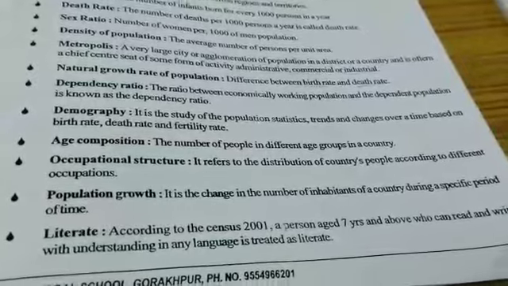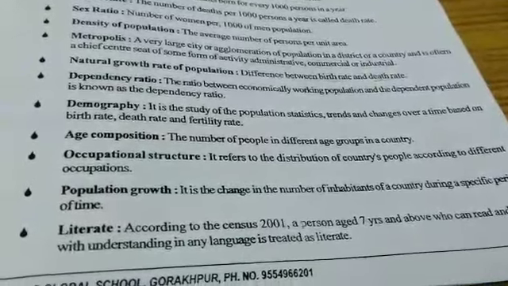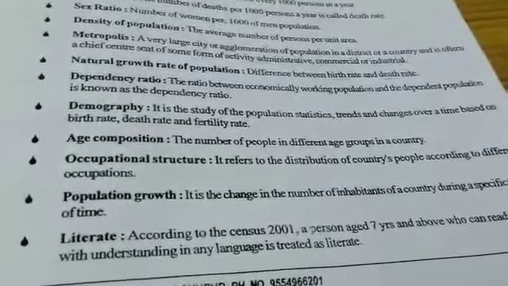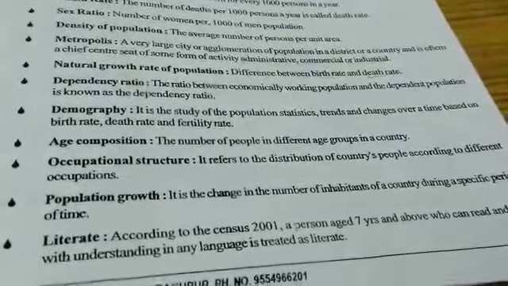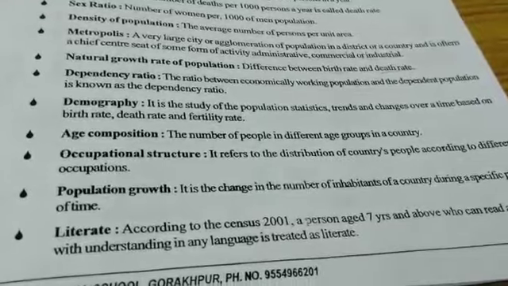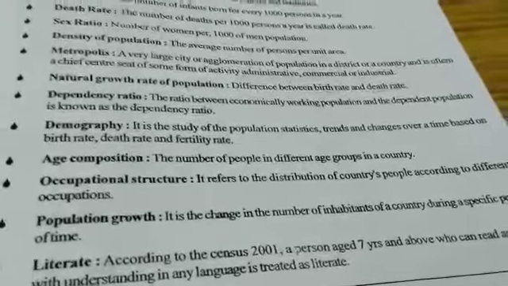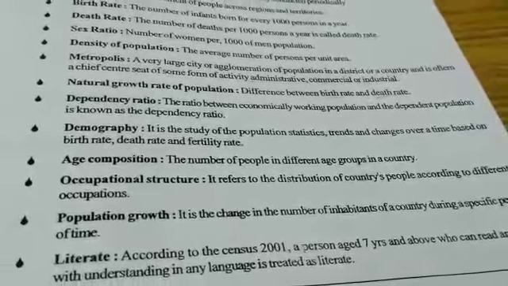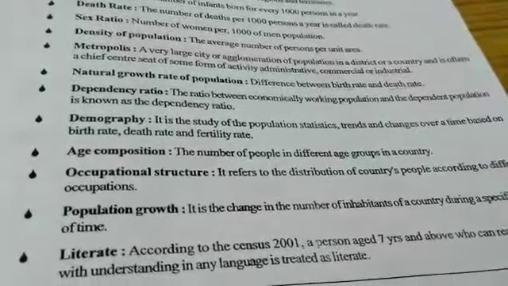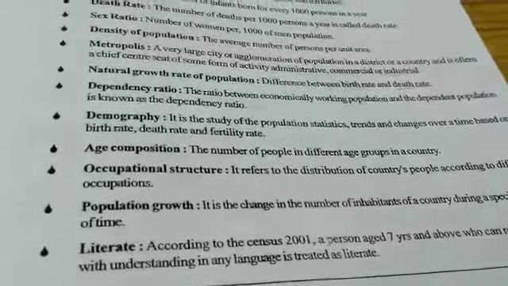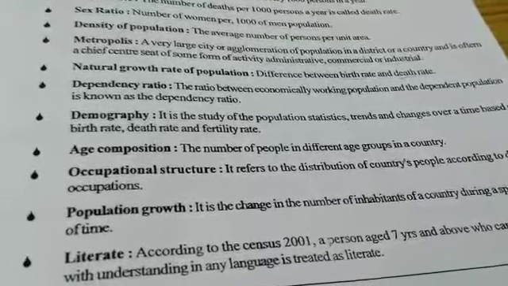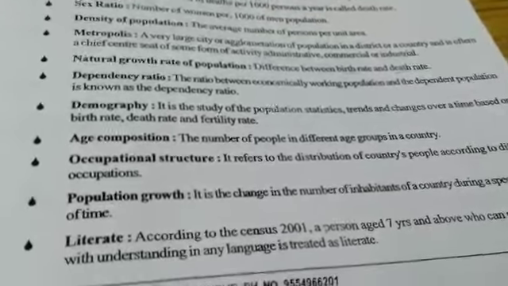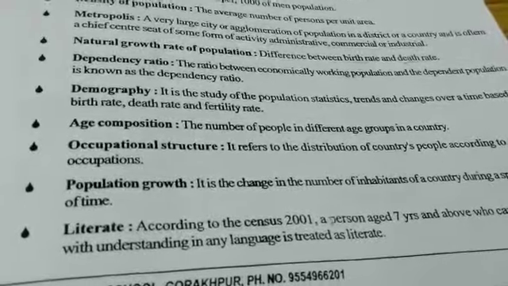So population can be moved from one place to another, and suddenly the number can change. But when we count the number of inhabitants, not migrants but inhabitants, that is known as population growth.